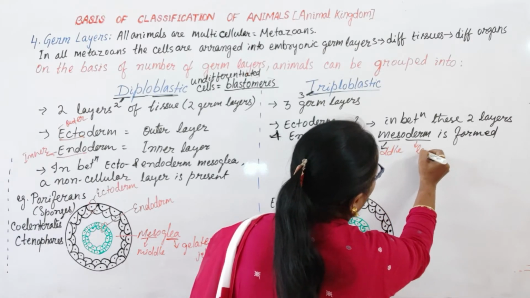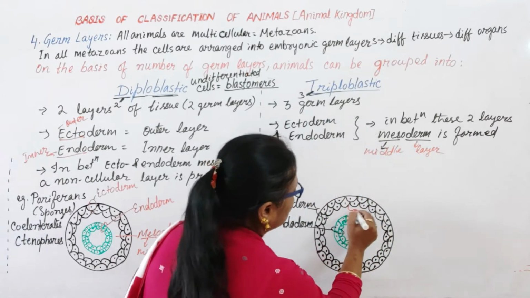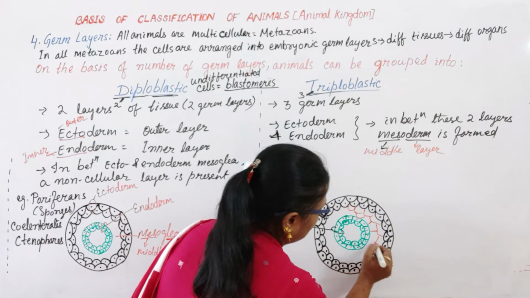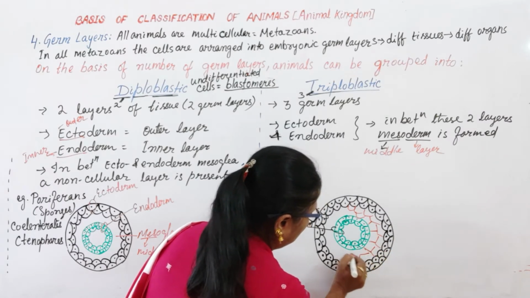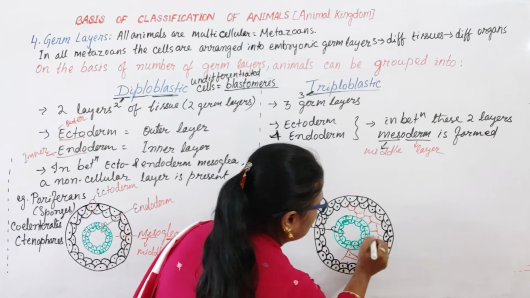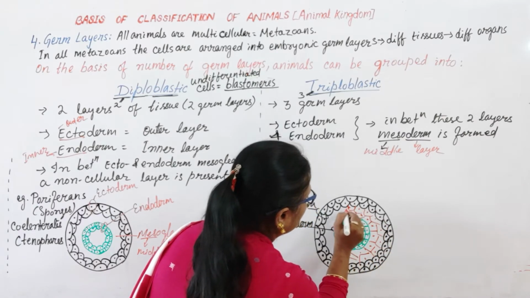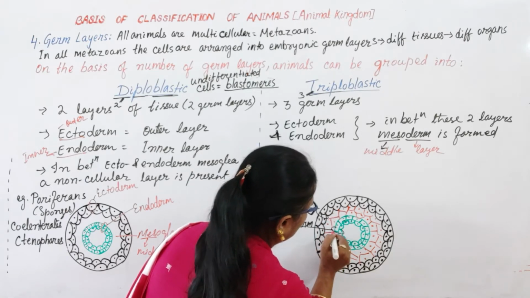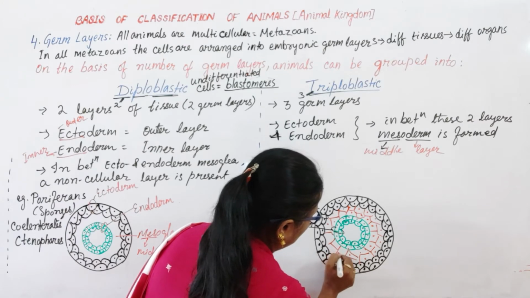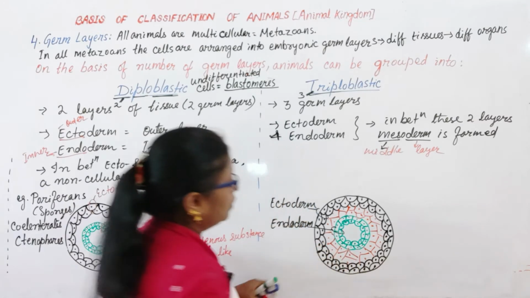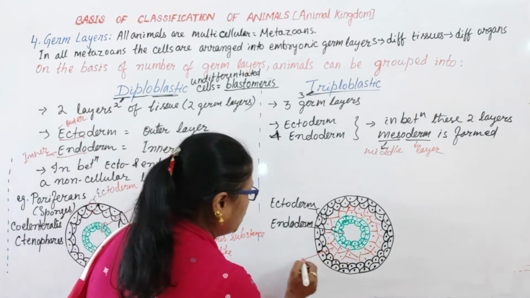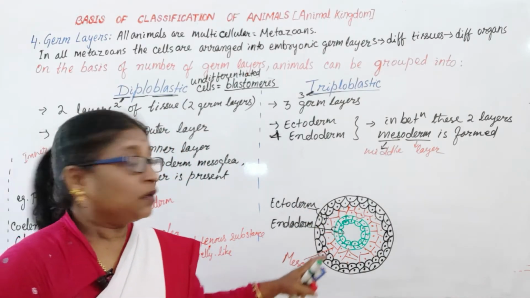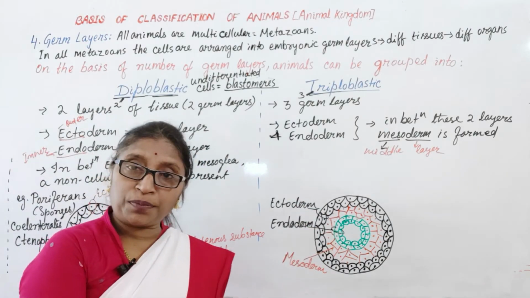So you see, the middle one is the mesoderm. This is how the three germ layers are formed.